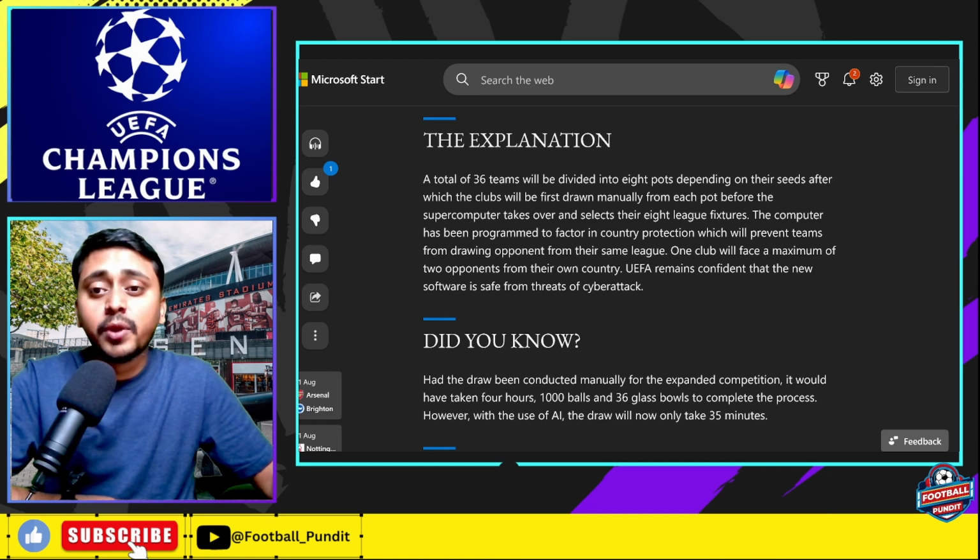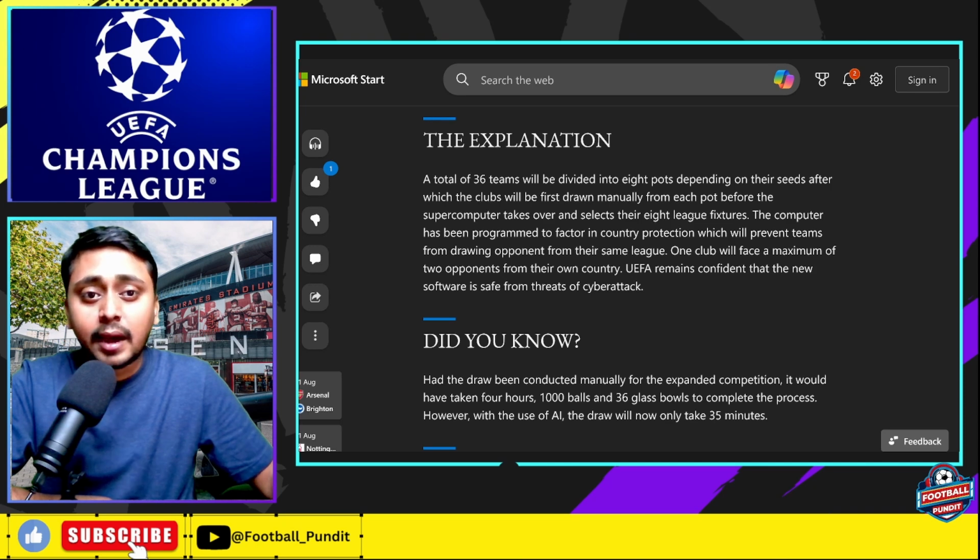So a supercomputer will be deciding the draw. AI and supercomputers are taking over the Champions League as well, guys. Now it says the computer has been programmed to factor in country protection, which will prevent teams from drawing opponents from the same league. One club will face a maximum of two opponents from their own country. UEFA remains confident that the new software is safe from threats of cyber attack.